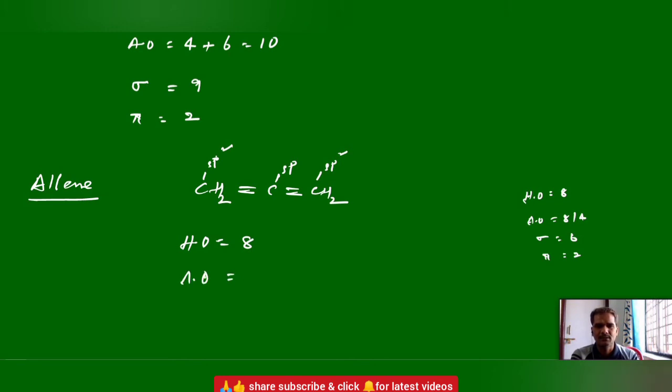8. Atomic orbitals. Terminal carbons sp2, so 1 atomic orbital each, and the middle one sp means 2 atomic orbitals. How many hydrogens are there? 4 hydrogens, 4 atomic orbitals. Sigma bonds: how many sigma bonds are there in the chain? 2 carbon-carbon bonds and 4 hydrogens, so 6 bonds. How many pi bonds? 2 pi bonds.